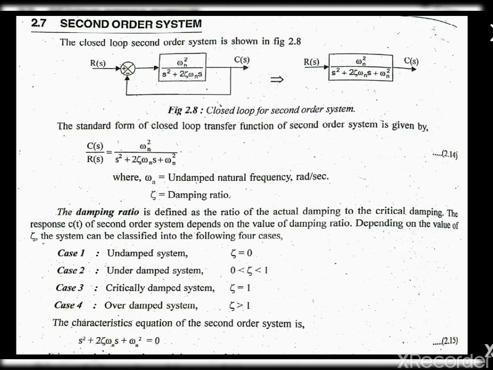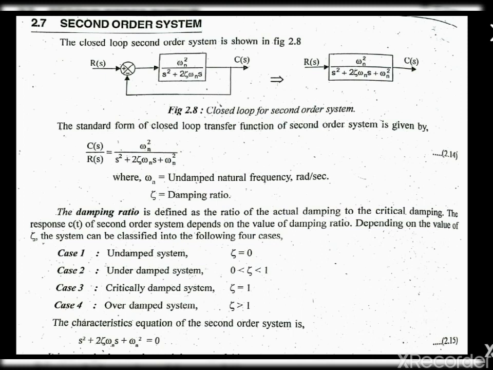The response of the second order system depends upon the value of the damping ratio. Depending on the value of zeta, the system can be classified as undamped system, underdamped system, critically damped system, and overdamped system. When the zeta value is equal to 0, it is called the undamped system.